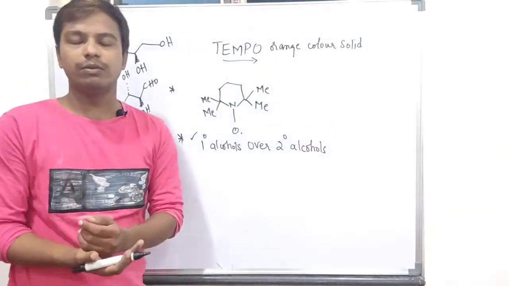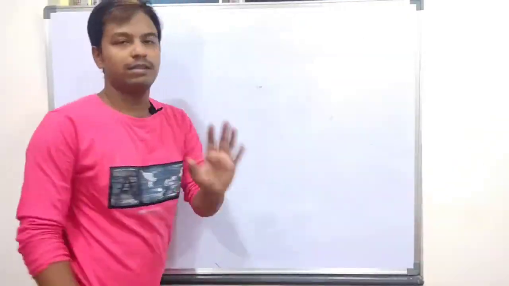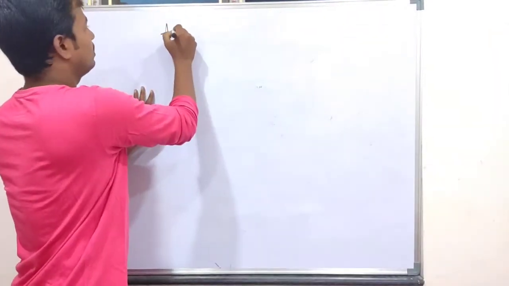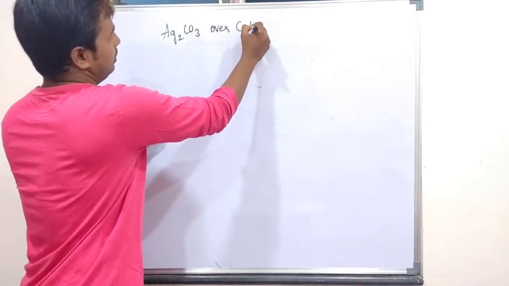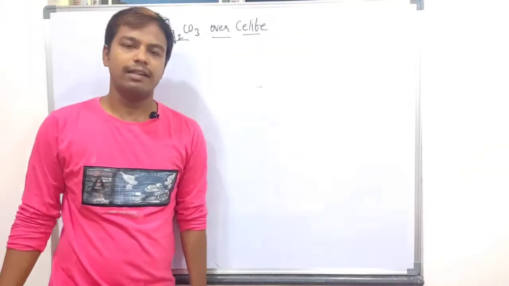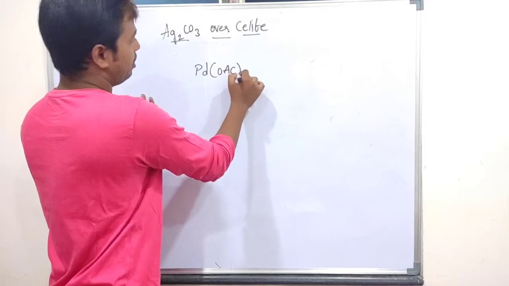Similarly, if you want to selectively oxidize secondary alcohols over primary alcohols, there is one more reagent, silver carbonate on Celite. But before going to silver carbonate on Celite, another reagent we have to discuss, that is palladium acetate. A very important reagent.